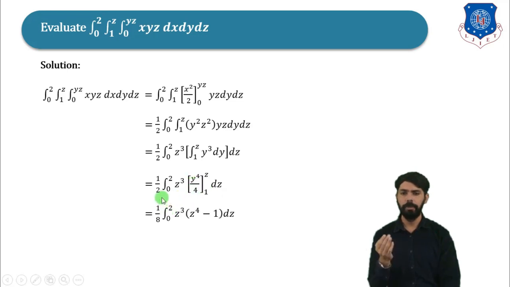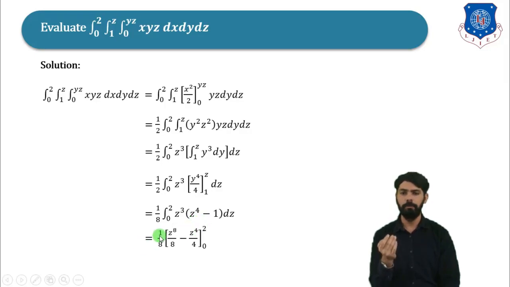So this will be 1 divided by 8, because here 1 divided by 2 and here 1 divided by 4, so it will be 1 divided by 8, integration from 0 to 2, z cube in bracket z raised to 4 minus 1 dz. So here if we simplify this, then it will be z raised to 7 minus z cube. Now we will have to take integration of z raised to 7 minus z cube with respect to z. So integration of z raised to 7 with respect to z is z raised to 8 divided by 8. Same way integration of z cube will be z raised to 4 divided by 4.